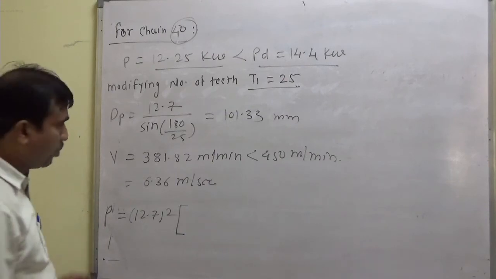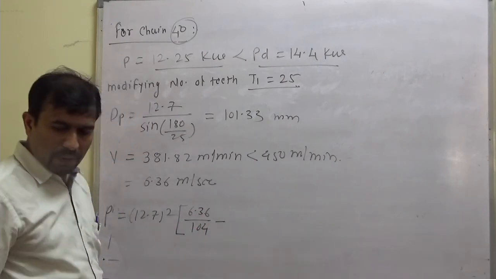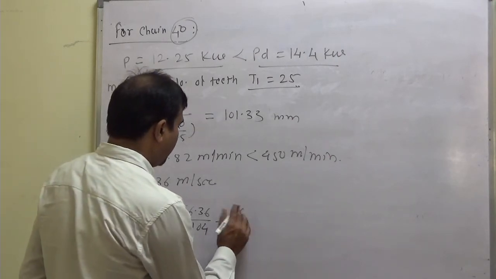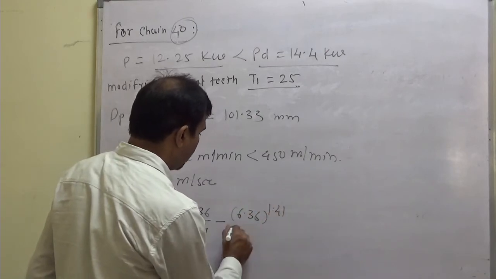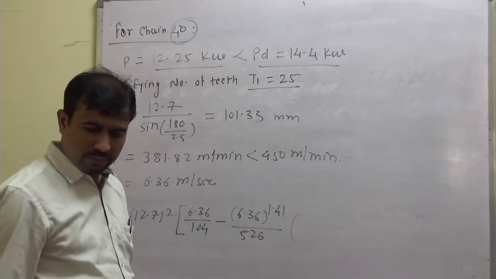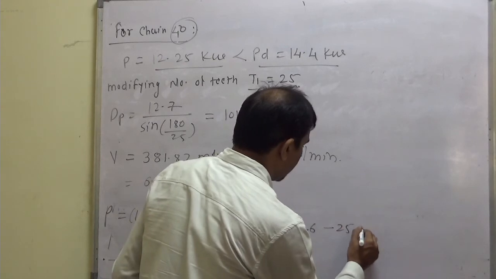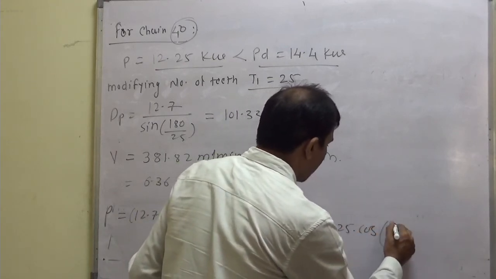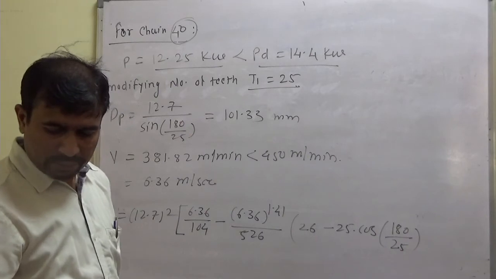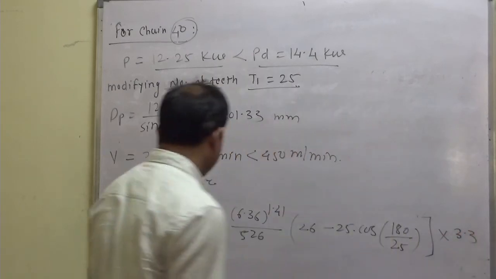V upon 104, V is 6.36, 104 minus V to the power 1.41, that is 6.36 to the power 1.41 divided by 526, in bracket 26 minus 25 cos 180 divided by number of teeth 25, into Kc, which is 3.3.